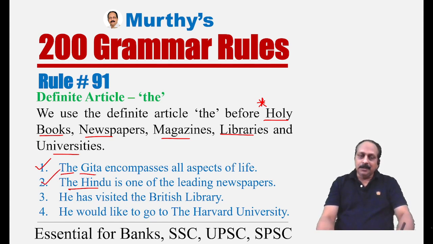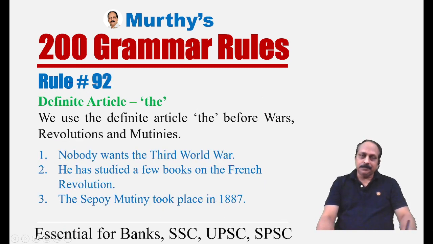He has visited the British Library, the American Library, the German Library, the Central Library. He would like to go to the Harvard University. Before any university, name of a university, we have to use a definite article the: the Harvard University, the Yale University, the Princeton University, the Oxford University, any university for that matter, the Cambridge University.